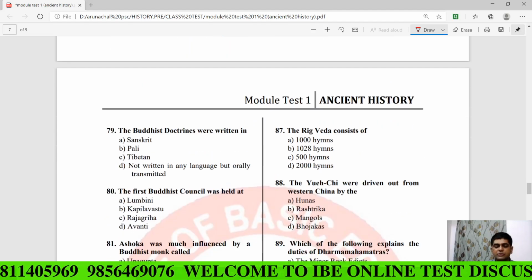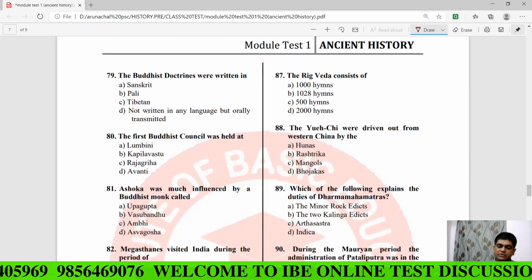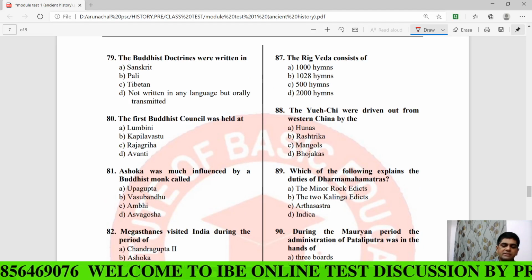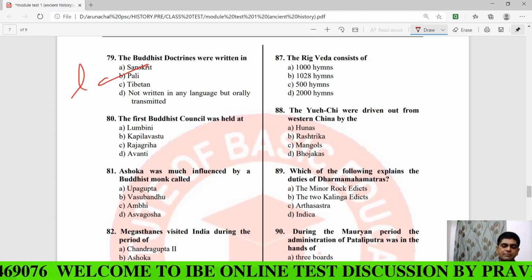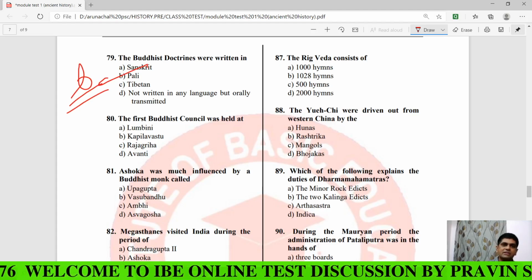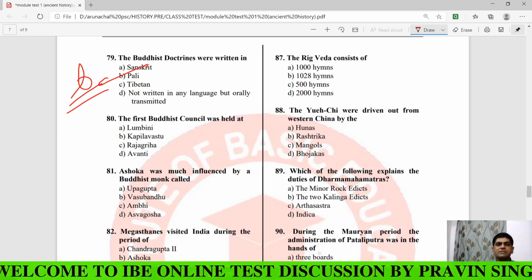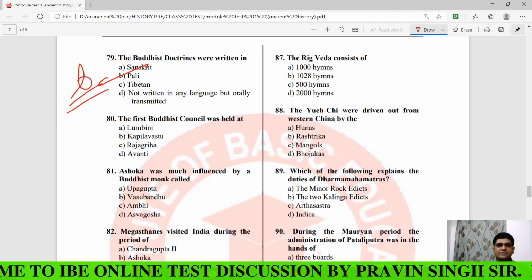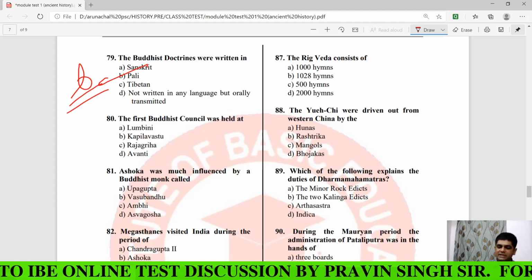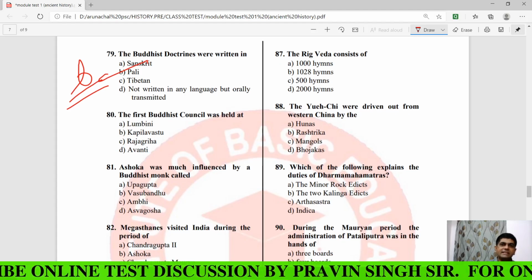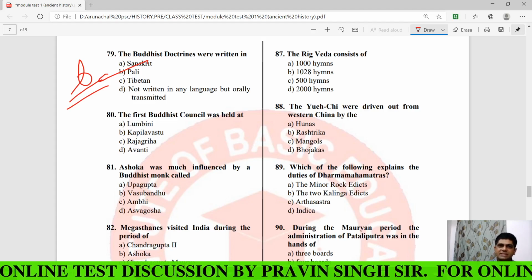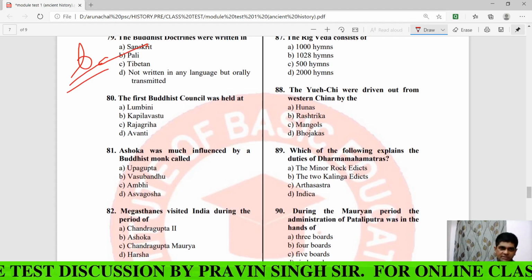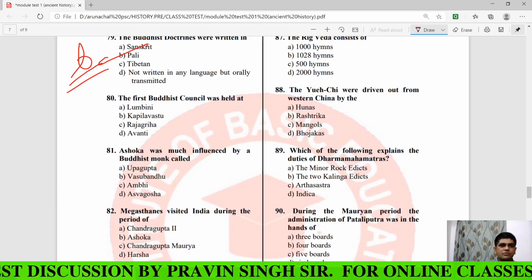The Buddhist doctrines are written in which language? It's an important question, my dear. In the Pali language. It was one of the important languages of ancient India. The Buddhist doctrines, the three Pitakas, are written in the Pali language. And Buddha himself delivered his sermons in the Pali language.